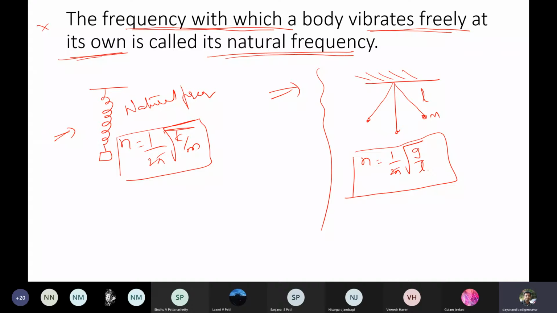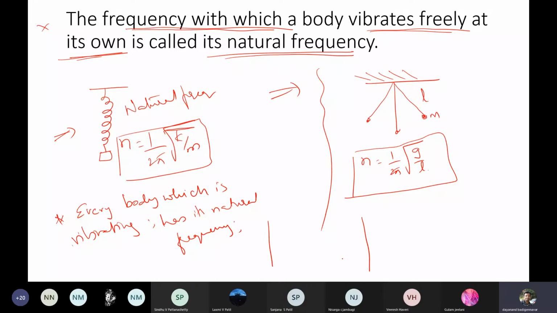Keep in mind, this is a very important thing: every body which is vibrating has its natural frequency. For example, I have a bridge, and let us assume that the water is flowing below.